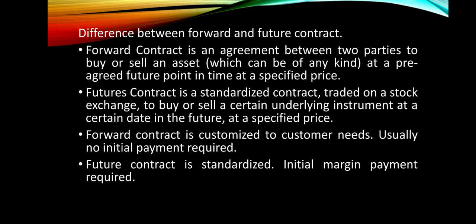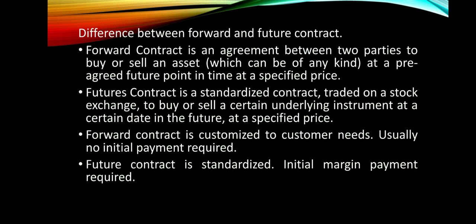Future contract is a standardized contract traded on a stock exchange to buy or sell a certain underlying instrument at certain date in the future at a specified price. It means forward contract is a face-to-face contract which takes place outside the stock market. We can call it as over-the-counter contract. Future contract is a standardized contract which takes place inside the stock market.